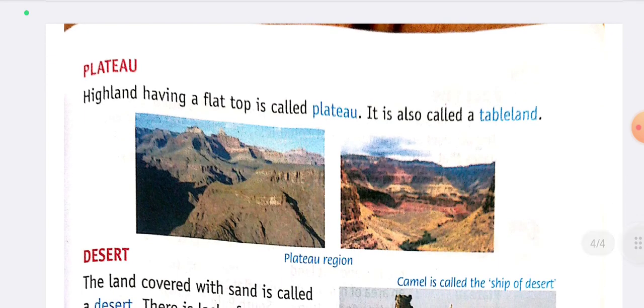Plateau. A highland having a flat top is called a plateau. It is also called a tableland.